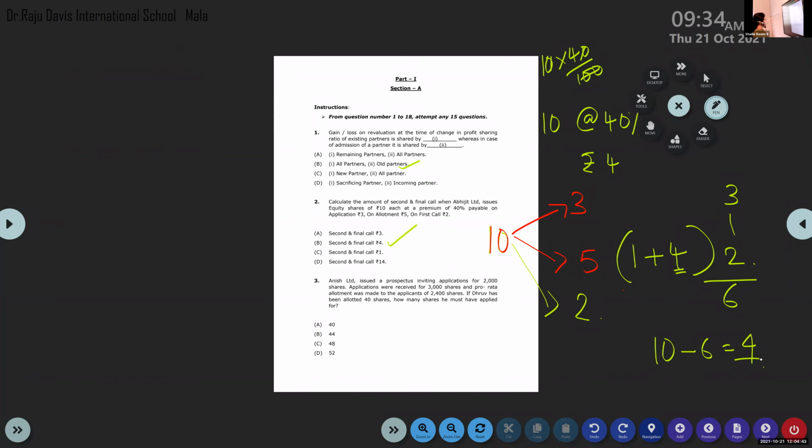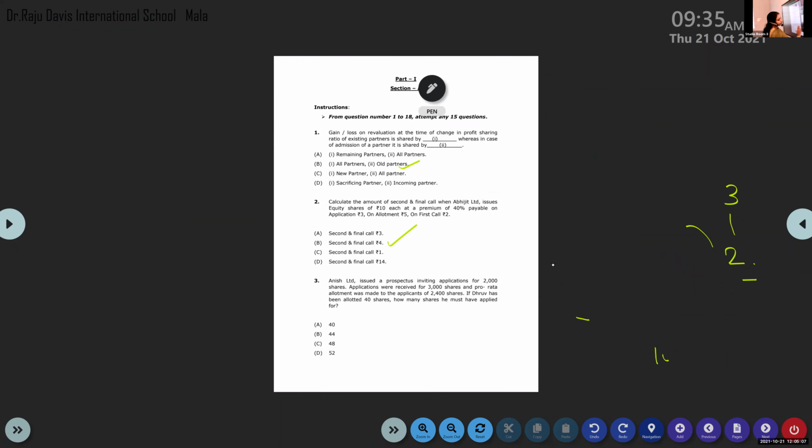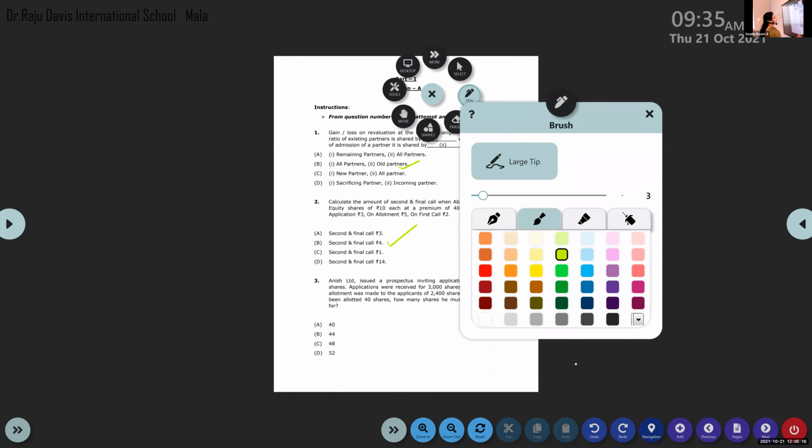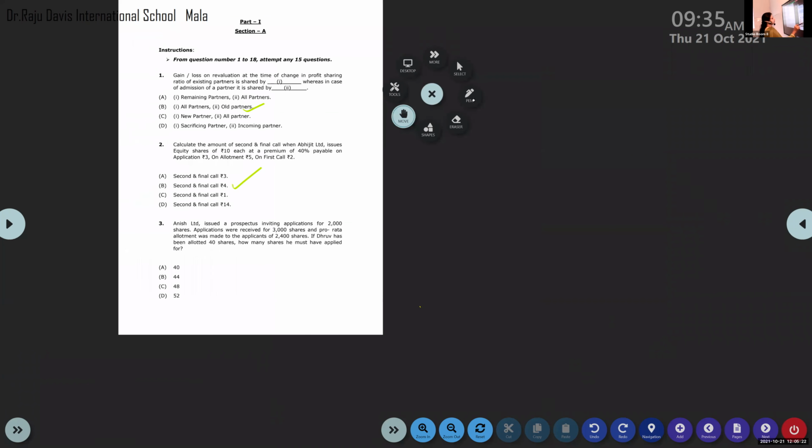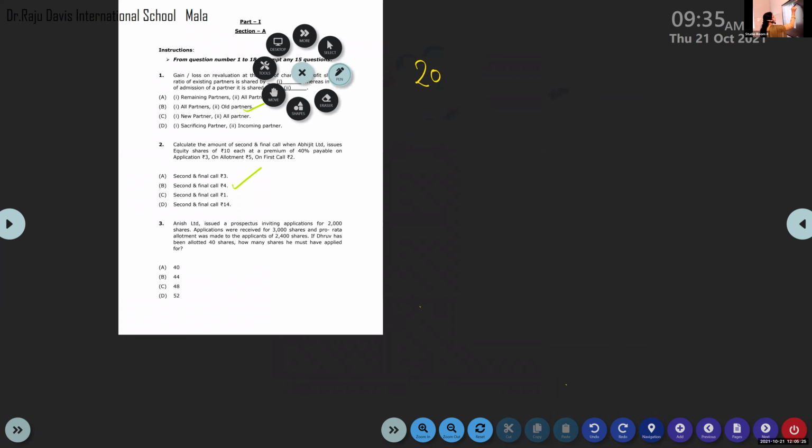Okay. Then coming to the third one, that we haven't discussed in the class. I just informed you how to take the ratio, but we haven't done this in the class. Anish Limited issued a prospectus inviting applications for 2,000 shares. So how many shares are there with the company? The company is having only 2,000 shares.